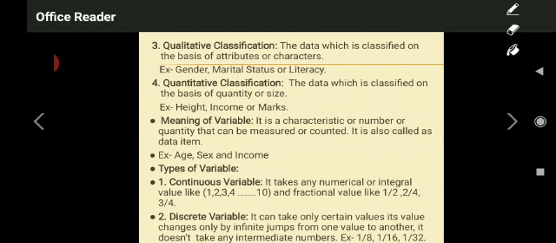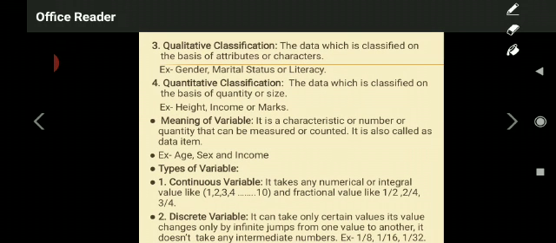It takes any numerical or integral value like 1 to 10, means all values are taken into account when it comes to continuous variable. And all types of fractions like 1 upon 2, 2 upon 4, 3 upon 4, like that. Okay, all types of fractions also come under the calculation of continuous variable.